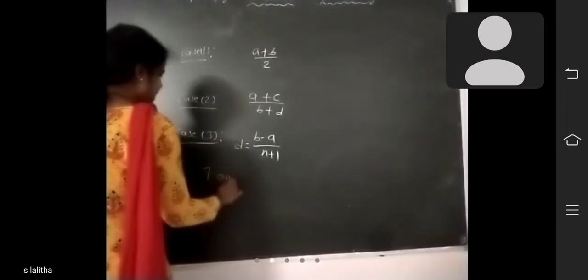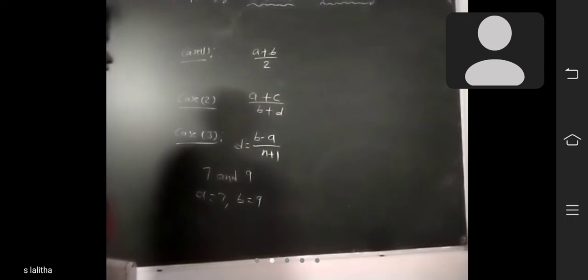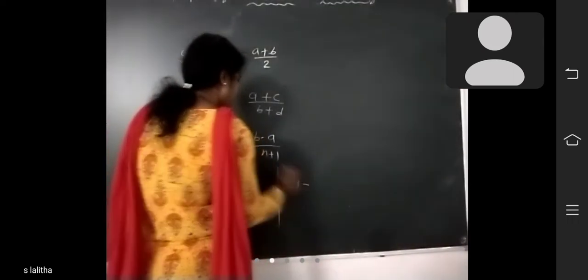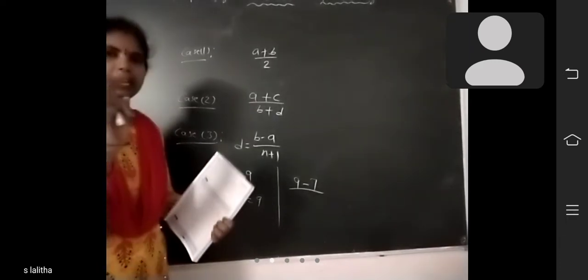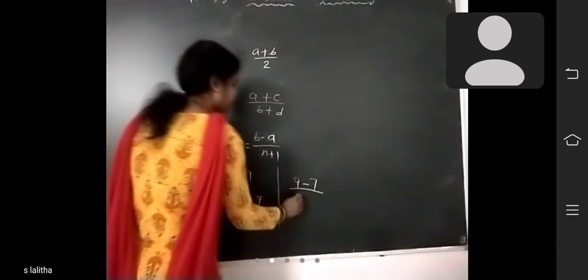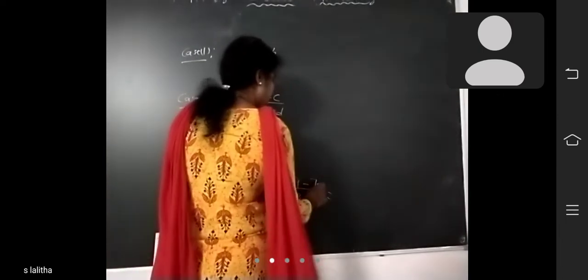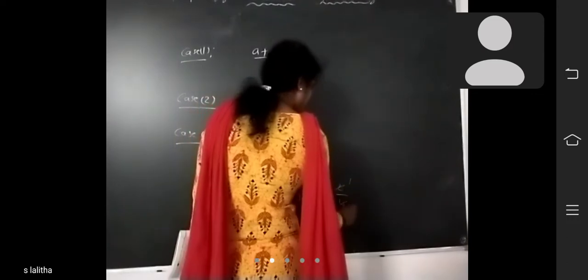7 and 9 is there. Here a is equal to 7, b is equal to 9. Now, using this formula, what is b? 9. 9 minus a, how much? 7, by n plus 1. What is n? Here, how many do they ask? 3 rational numbers. So n means 3. 3 plus 1. 9 minus 7, 2. 3 plus 1, 4. So 1 by 2.